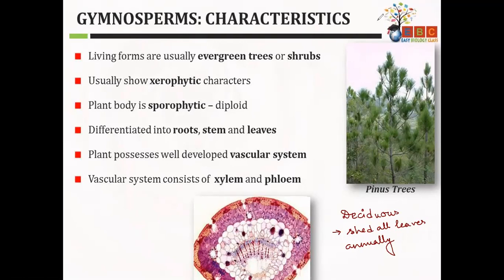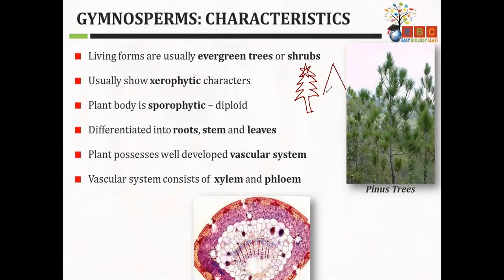Okay, so these gymnosperms are not deciduous; they are always evergreen. And as your friend told, they are coniferous. Coniferous means, if you look at them, in childhood we all drew the Christmas tree in this form, with a star on top. We know all of them. So this cone structure is the reason for calling them coniferous.